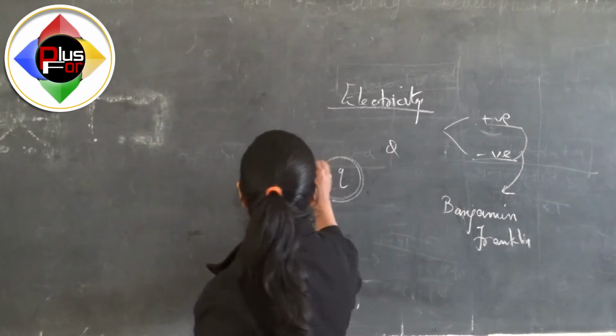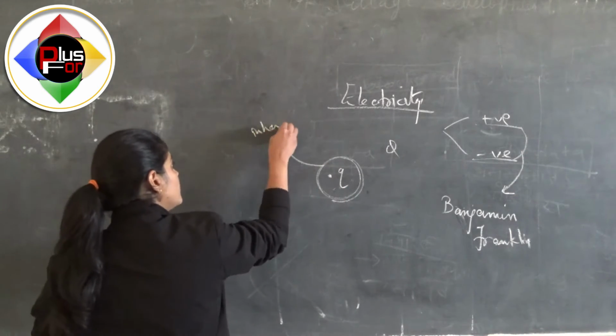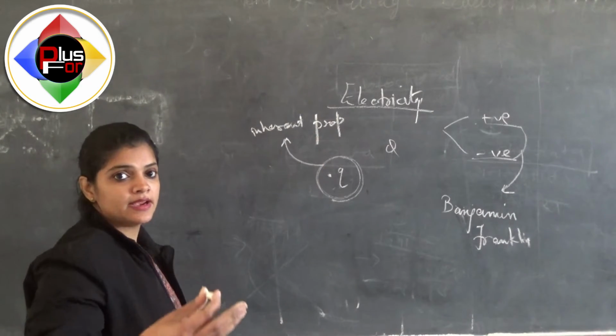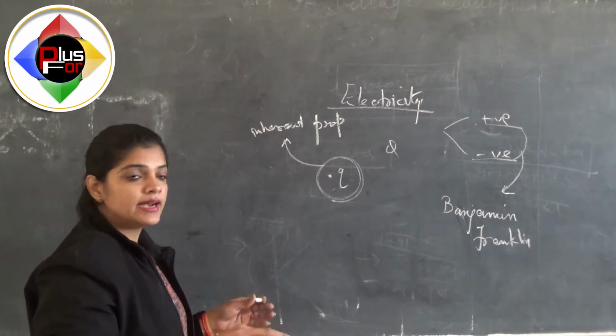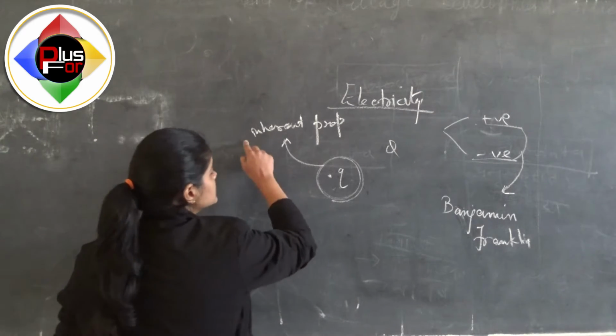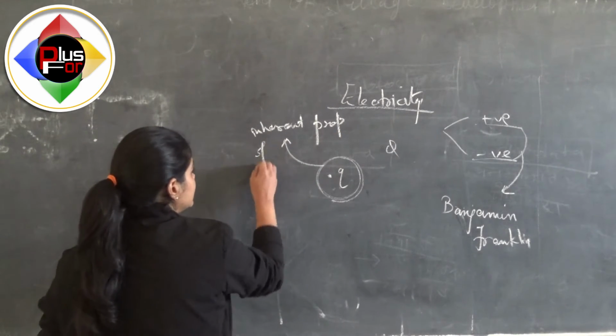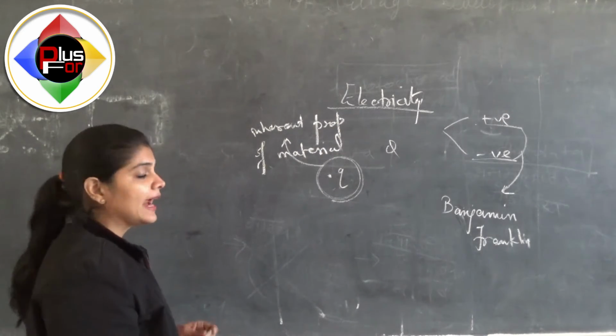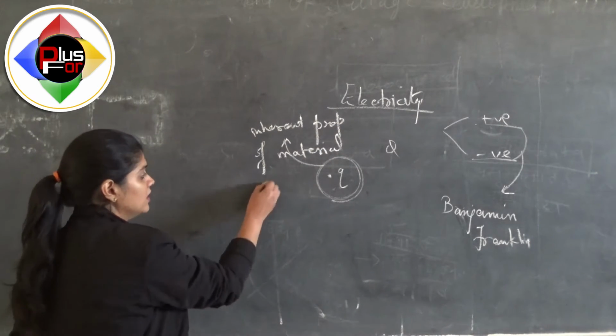We can say that charge is an inherent property of material, inherent because it comes from inside. We have not added anything from outside. So charge is an inherent property of material due to which they can interact, that is, attract or repel.